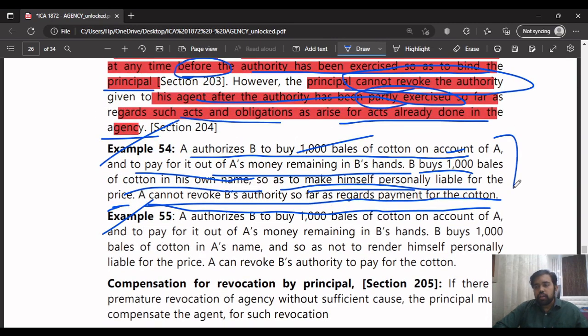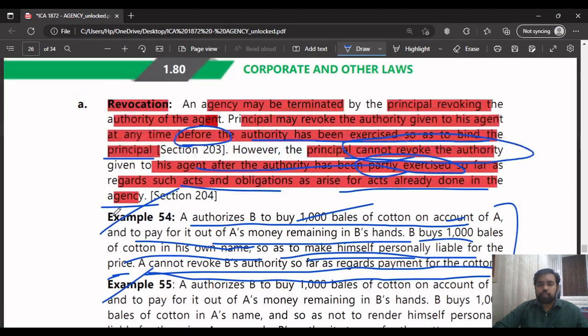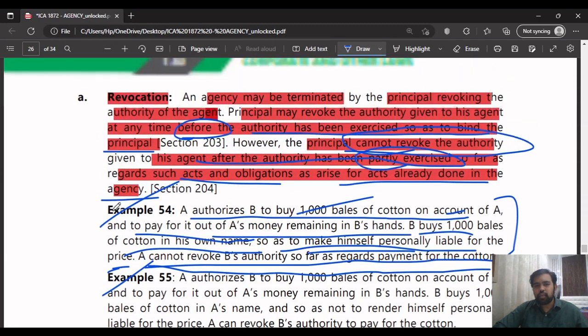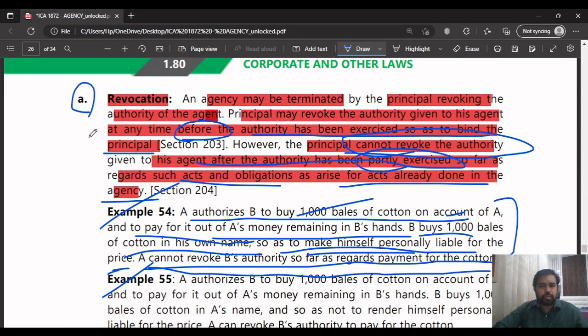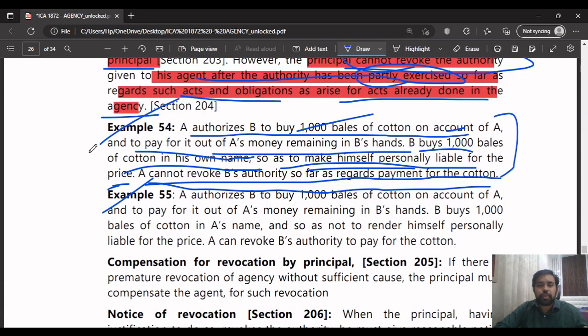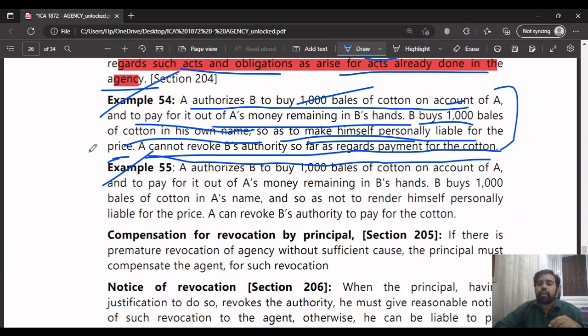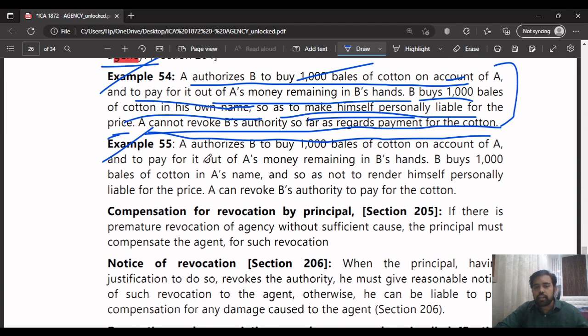Understood? It's very simple what they have told. Revocation is very simple. It means the principal can cancel the contract only if the agent has not done any act, before he had entered into a particular business transaction. If he had entered into it, at that time the principal can't say, I will revoke the contract now, I won't pay the money. He can't say that, because that person will get damaged, he will incur loss. So we can't say that. That's what they are saying.